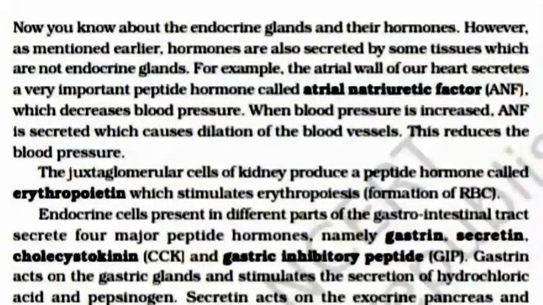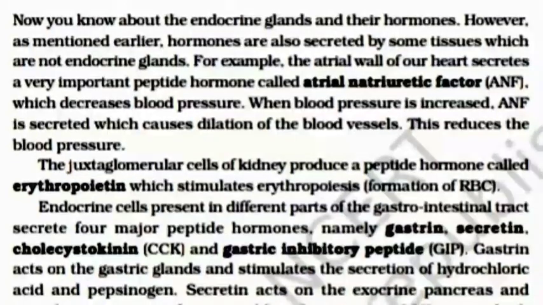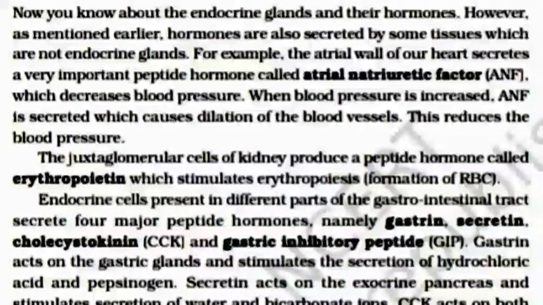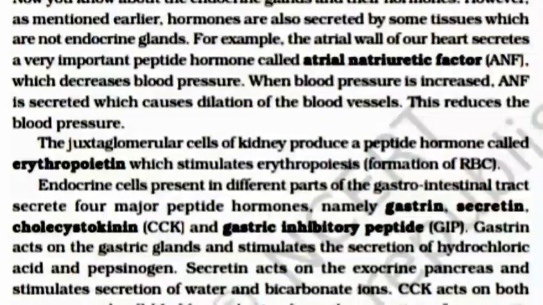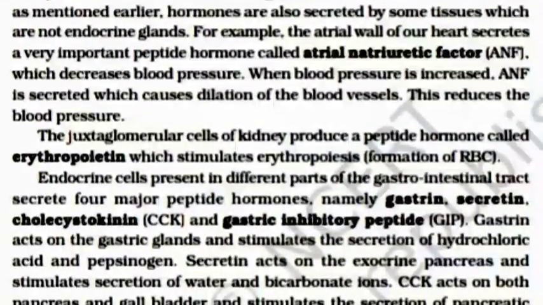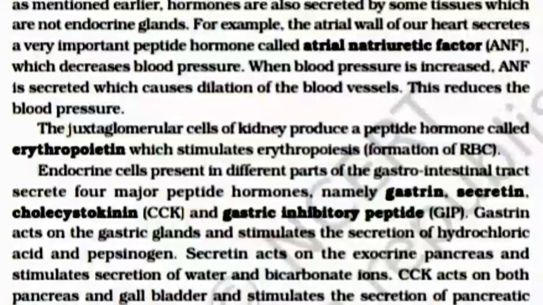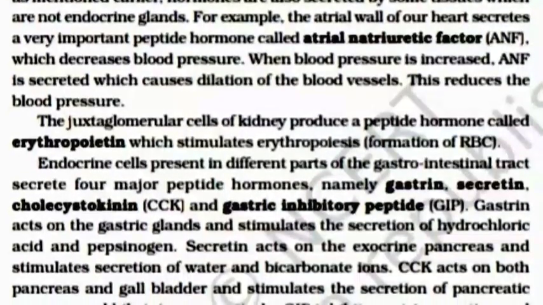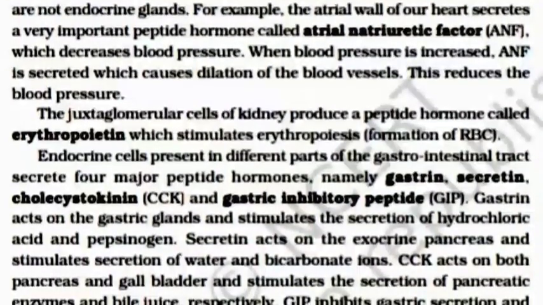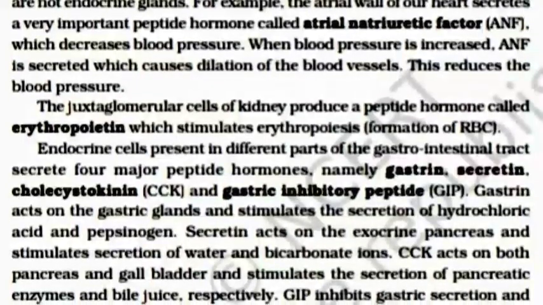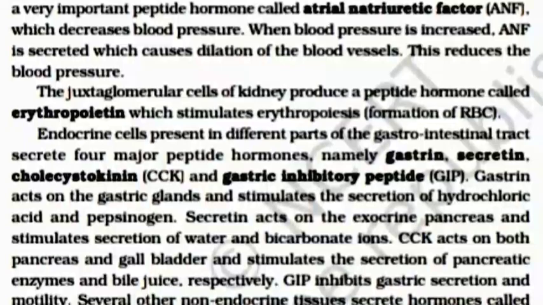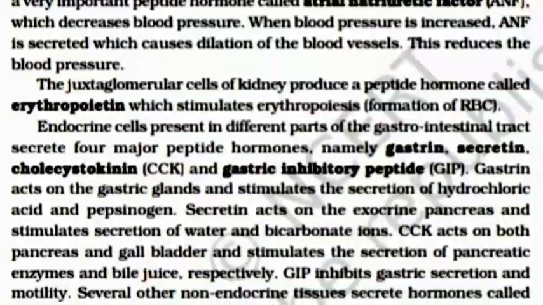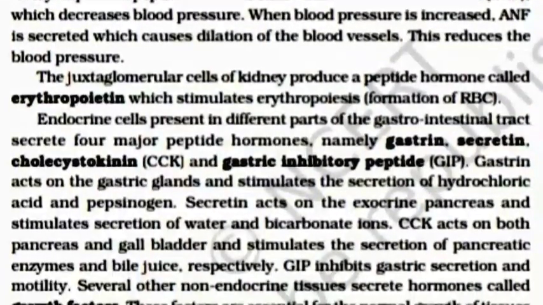The juxtaglomerular cells of kidney produce a peptide hormone called erythropoietin, which stimulates erythropoiesis, formation of RBC. Endocrine cells present in different parts of the gastrointestinal tract secrete four major peptide hormones, namely gastrin, secretin, cholecystokinin, and gastric inhibitory peptide.